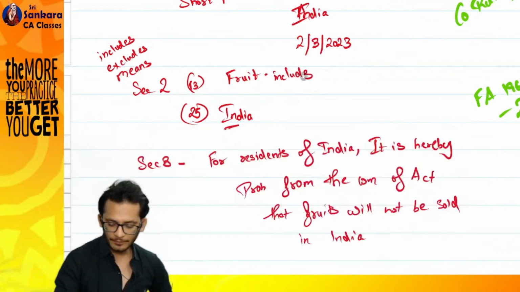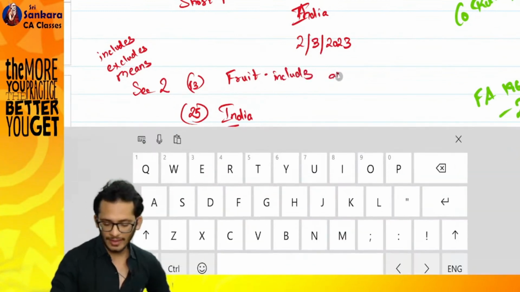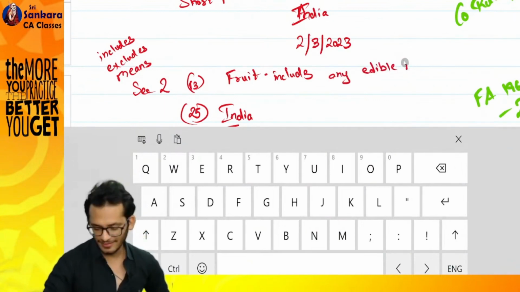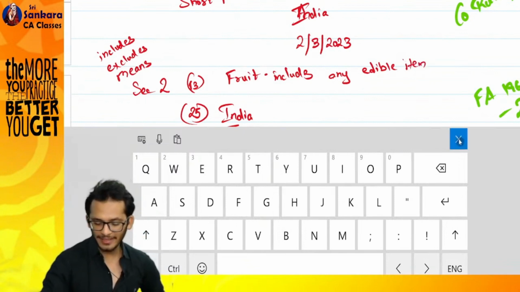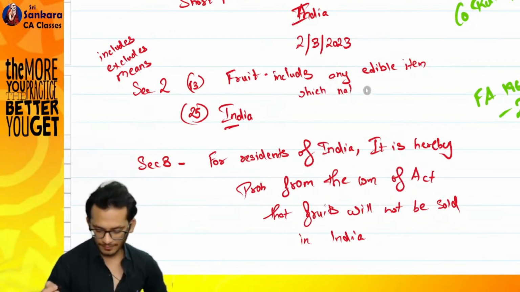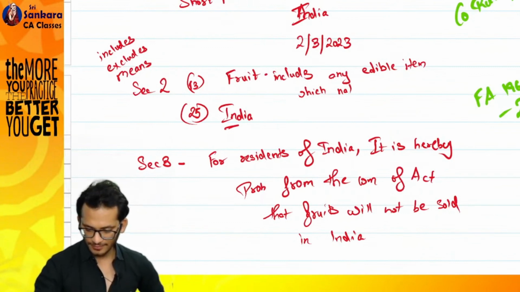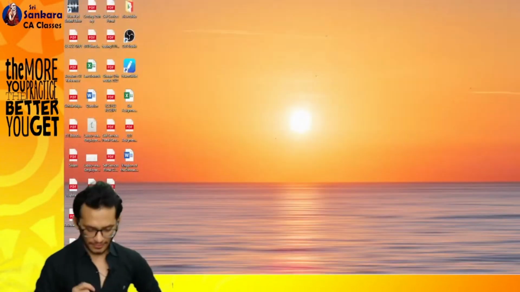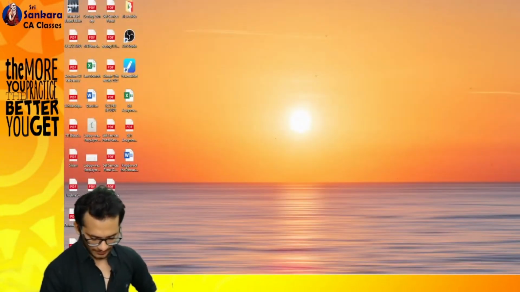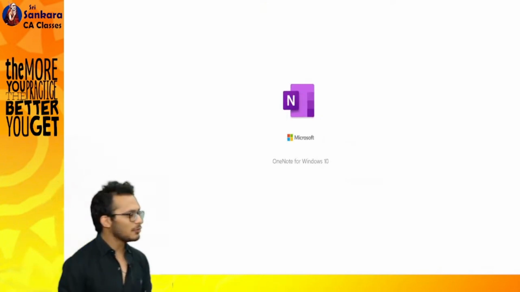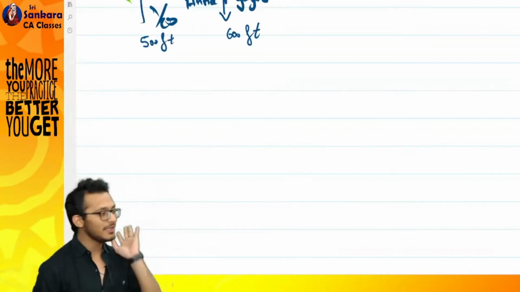So what I will say is, fruit includes any edible item which naturally consists of a seed. This is the definition I have created for you. So what will happen? We have created a fruit act where we have said fruit means something which naturally has a seed.